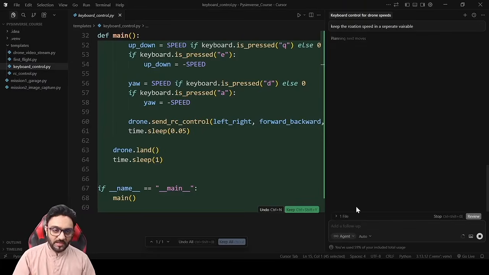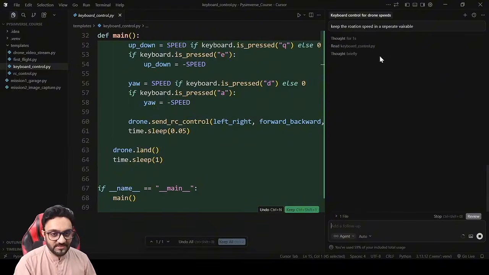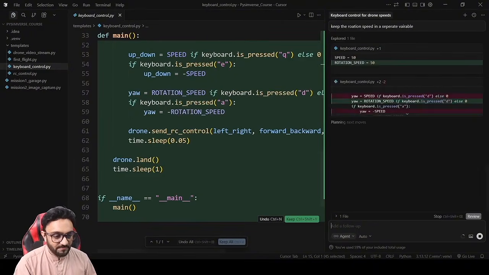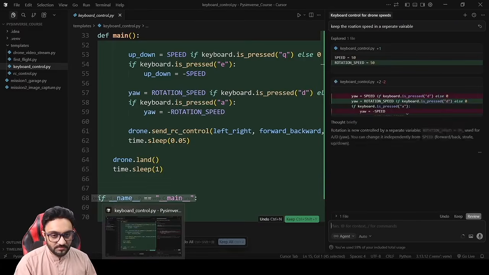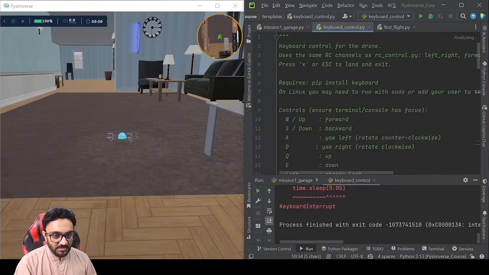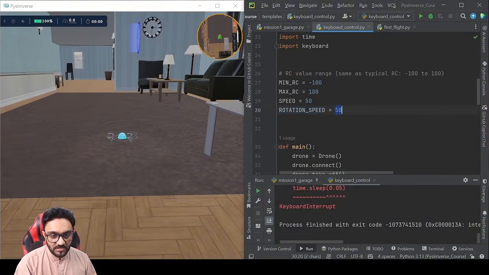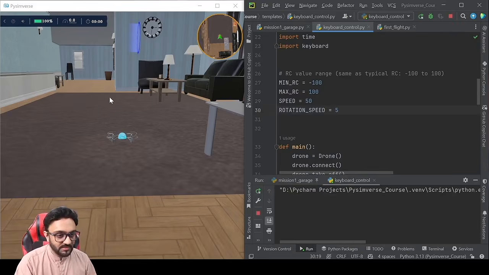So that we can adjust that according to our needs rather than using the same lateral speed as the rotation speed. Okay, so there you go, it's done. And if we look at it here, rotation speed is 50. So now we can make it like 5 maybe, right? So let's run that.